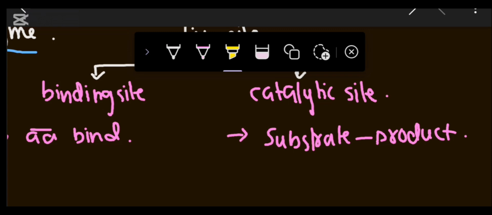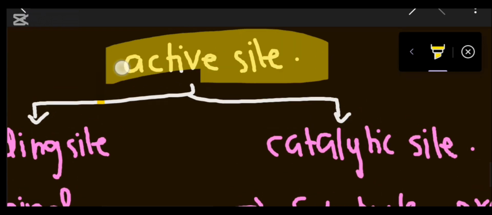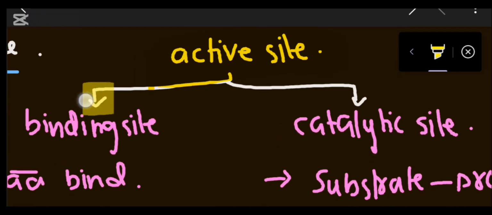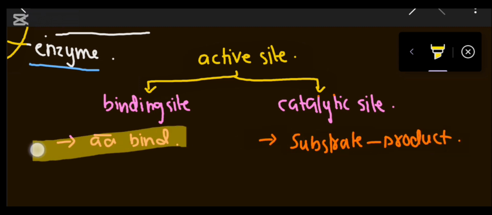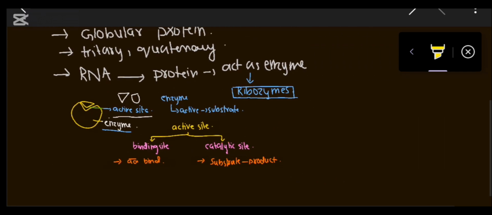ये दोनों हमारे पास active site पे होते हैं. But here you can see at the binding site only the amino acid binds. They do not directly convert the substrate into product. But at the catalytic site of this active site, they convert substrate into product. I hope it is clear till now.